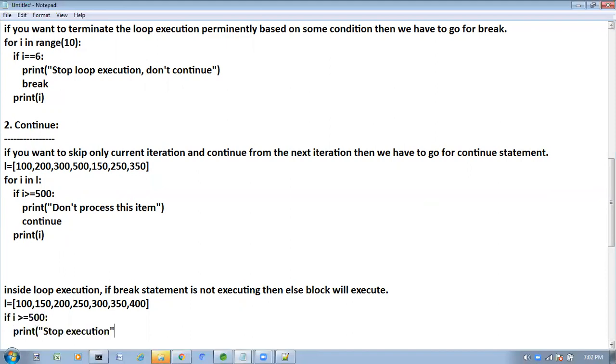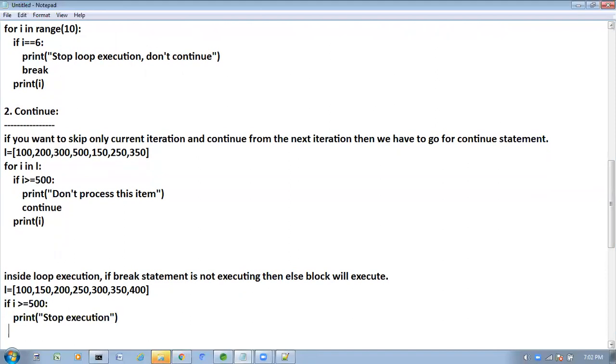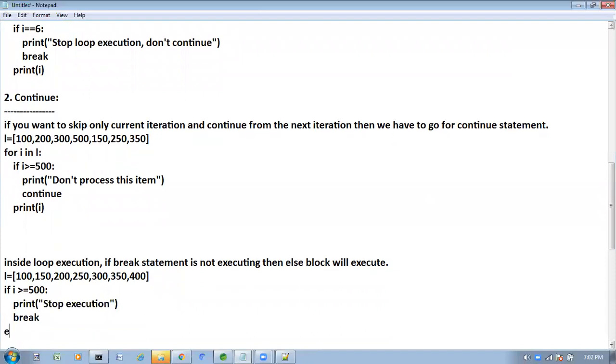Here, break I am taking like this. Now here, else I am going to take it here. One minute. For I in L.